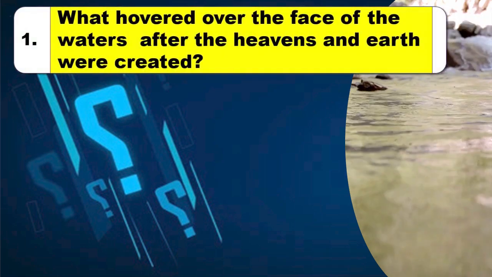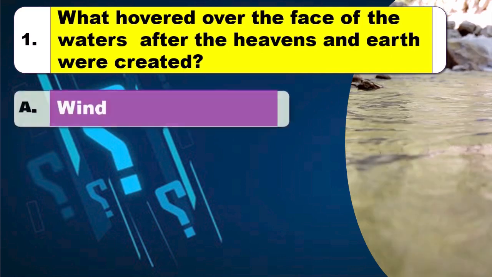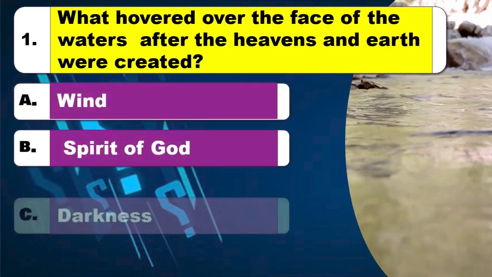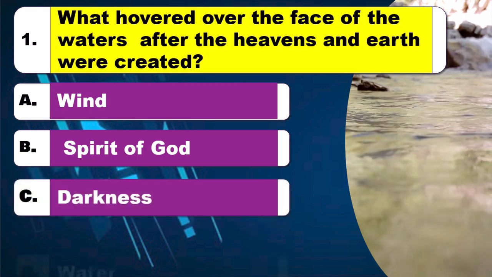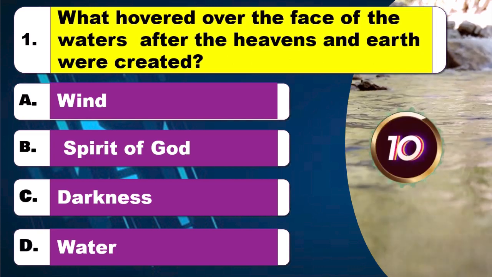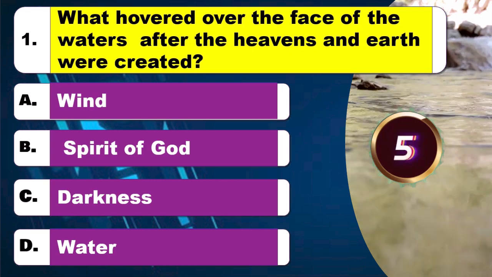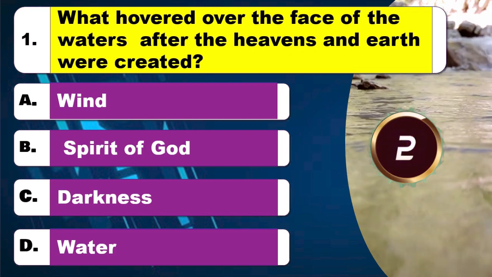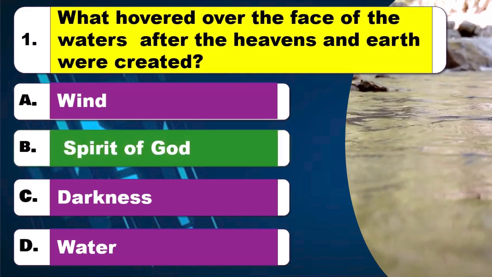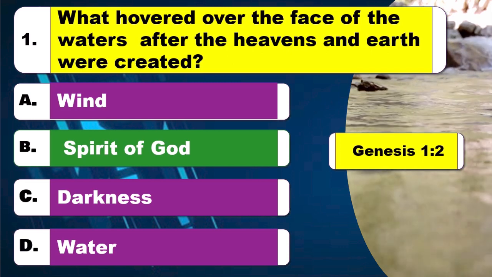Question 1. What hovered over the face of the waters after the heavens and earth were created? Option A, wind. Option B, Spirit of God. Option C, darkness. Option D, water. Time to think. The right answer is option B, Spirit of God. The Bible reference is Genesis, chapter 1 verse 2.